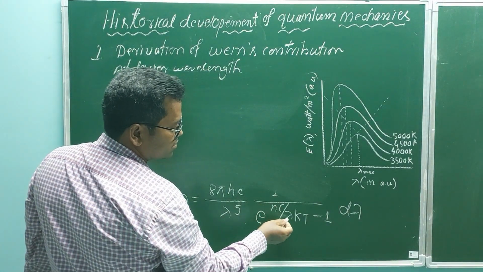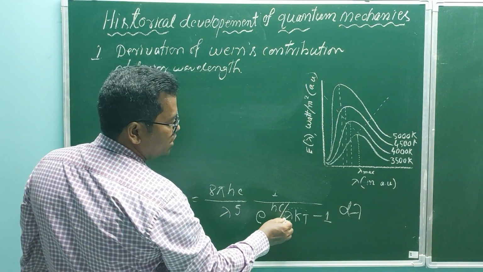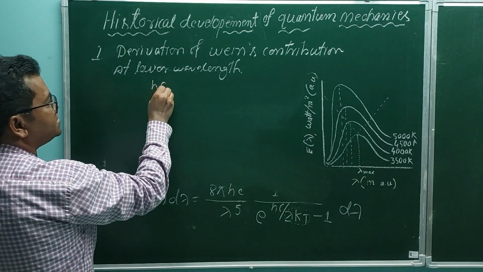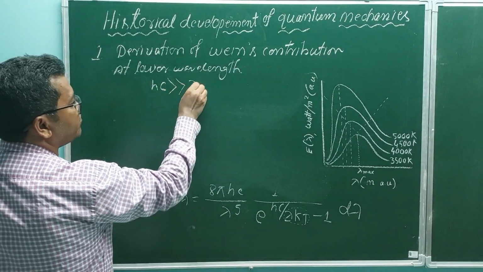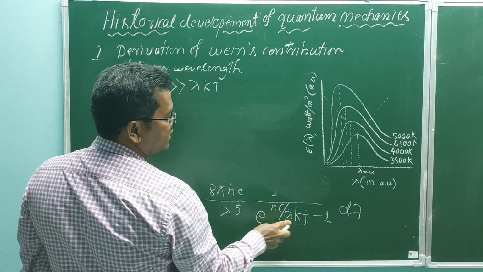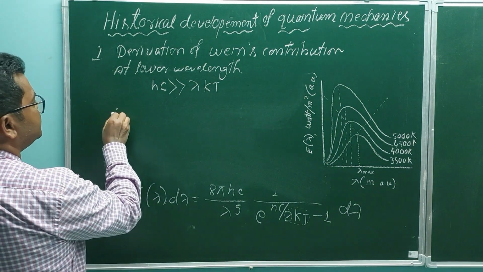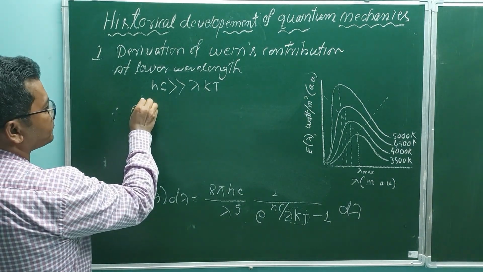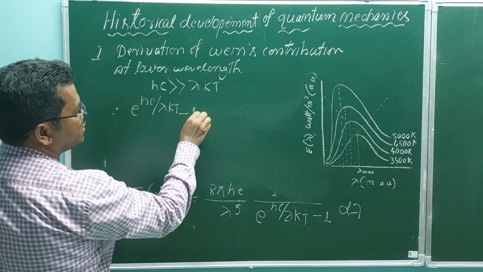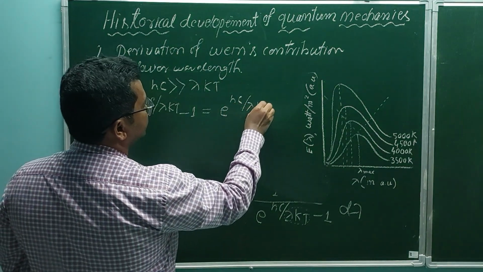See here, lambda is low, that means this value is also high. That is, we can write hc much greater than lambda kT, so 1 can be neglected. That means e to the power hc by lambda kT minus 1 is equal to e to the power hc by lambda kT.